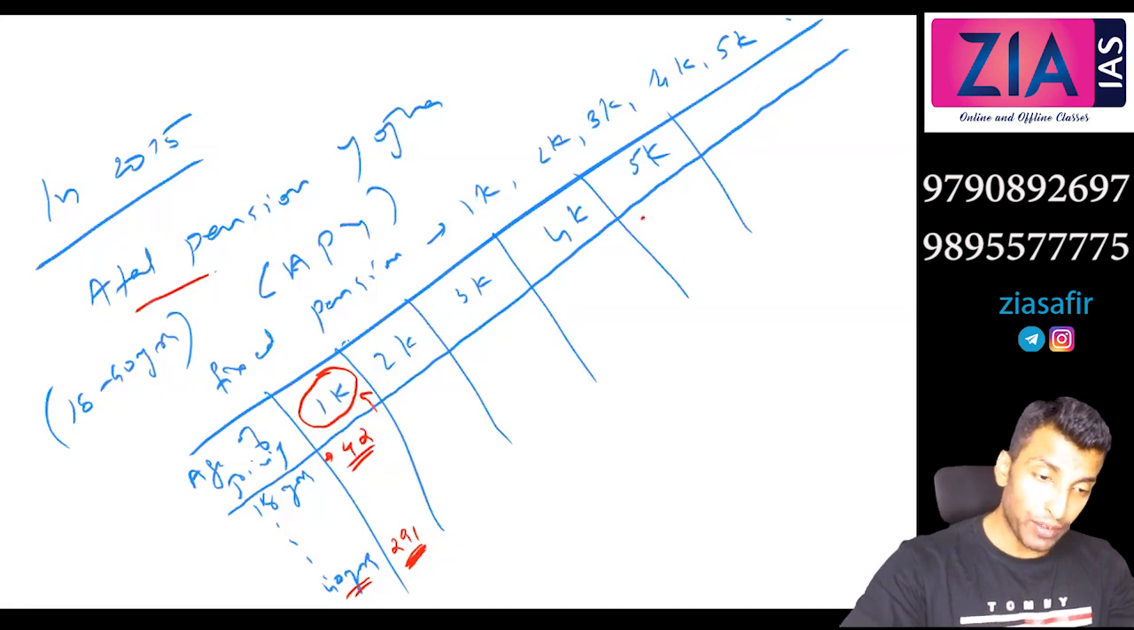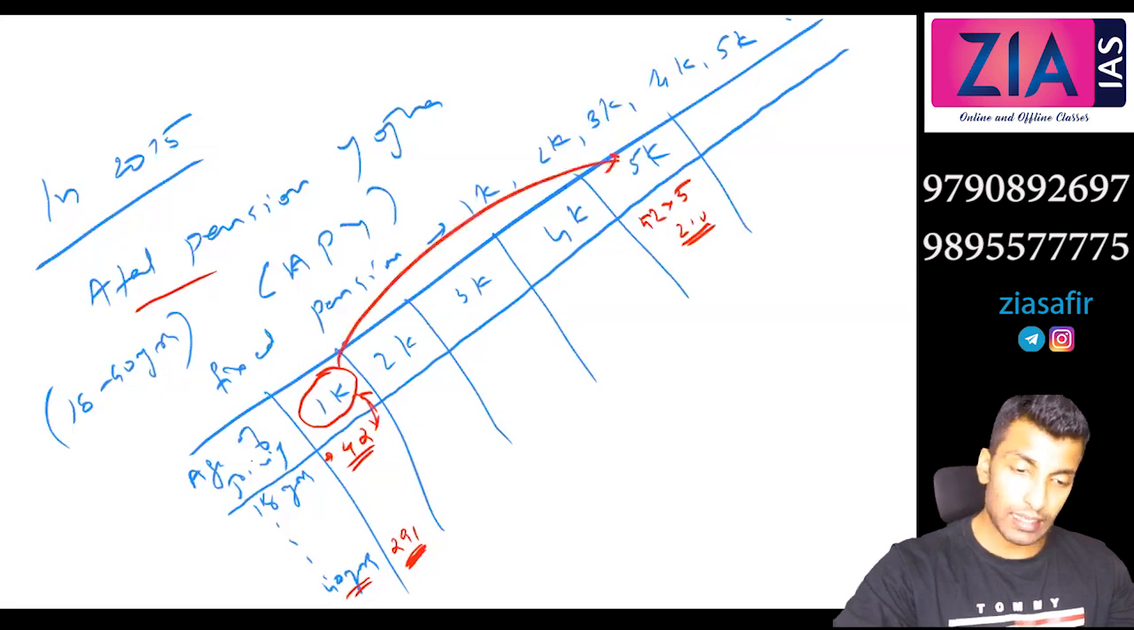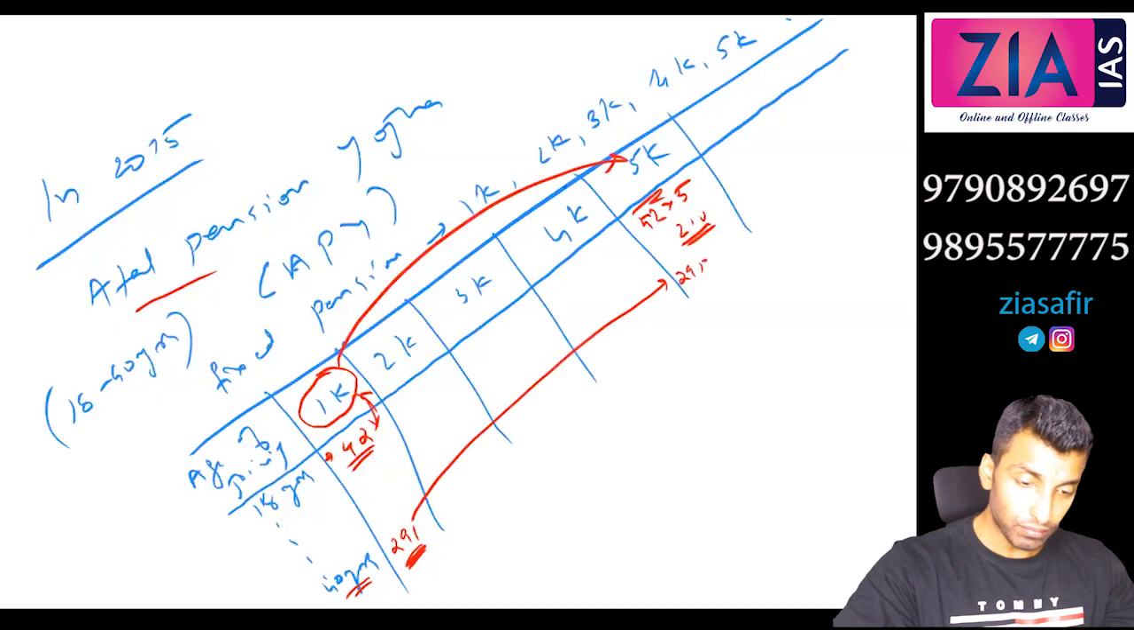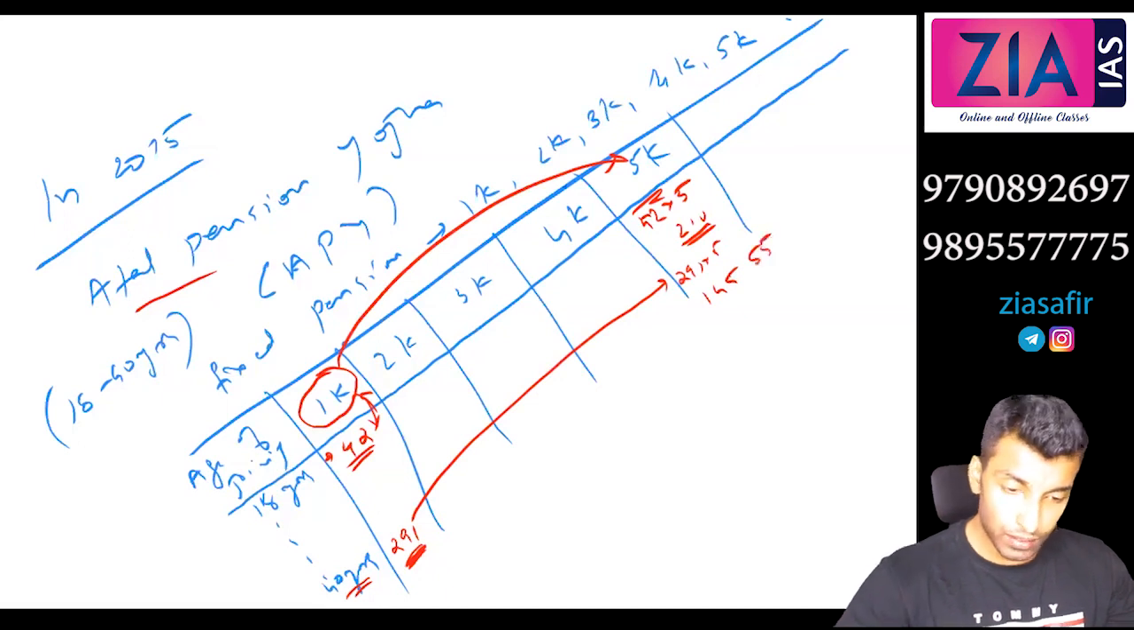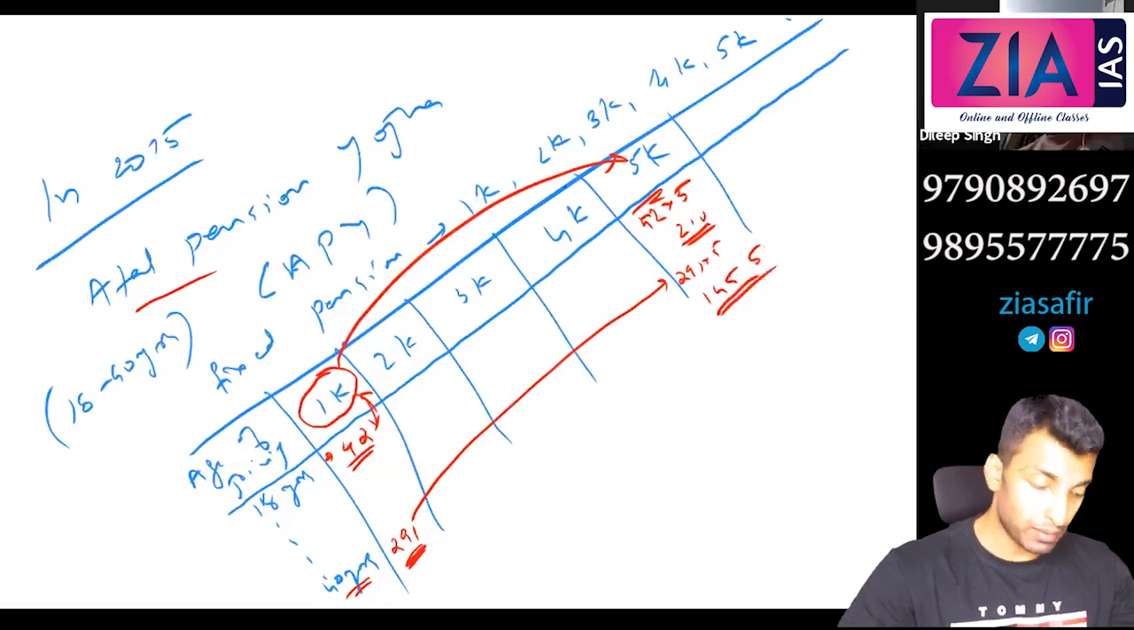So if you need to get 5,000, what you need to do? 42 into 5, what is that? 210. Exactly, if it is 1,000, this is the premium, so 5,000 means exactly 5 times. Similarly, 291 into 5 will be 1455, right? So this should be the premium.